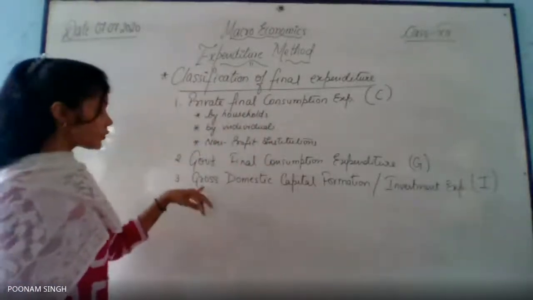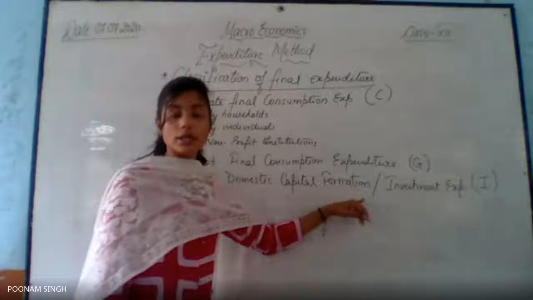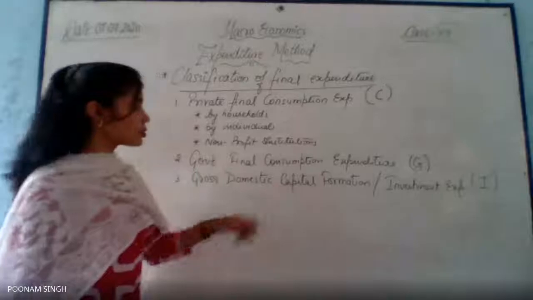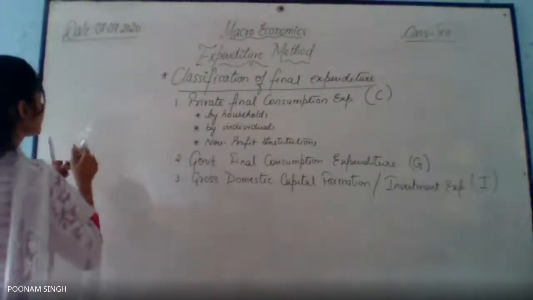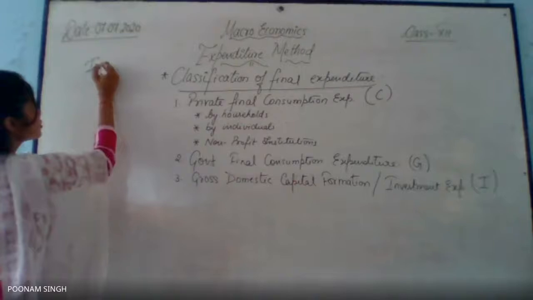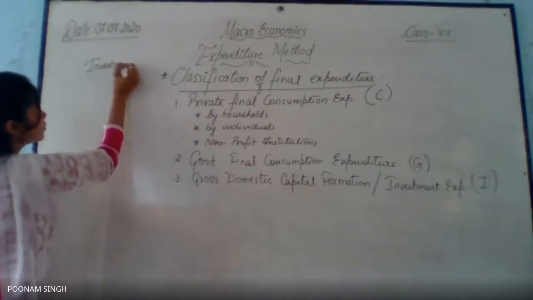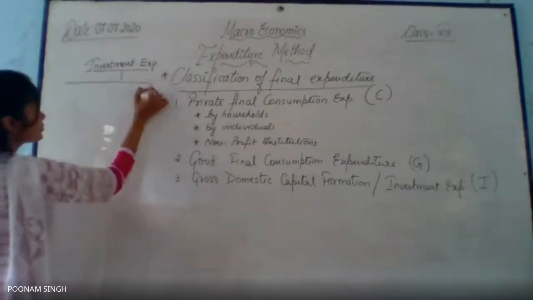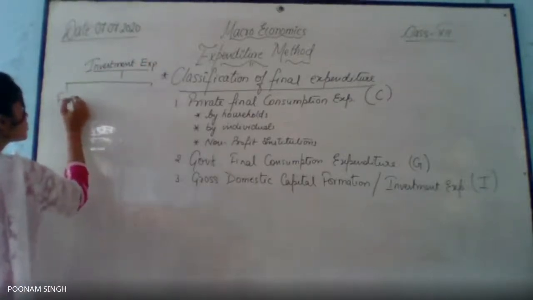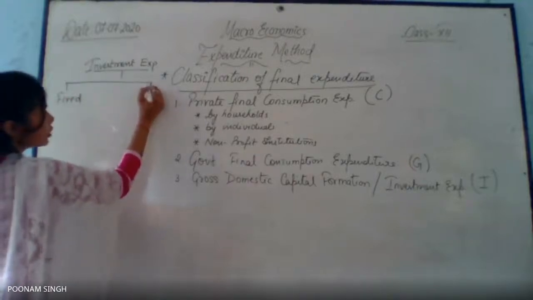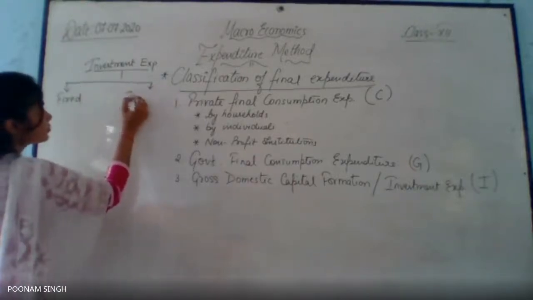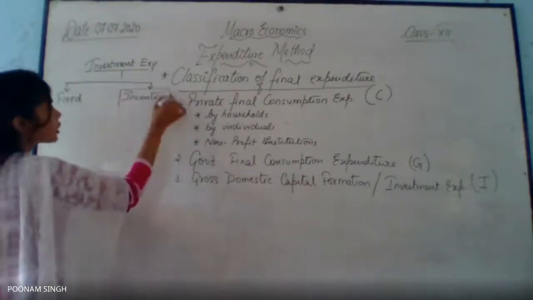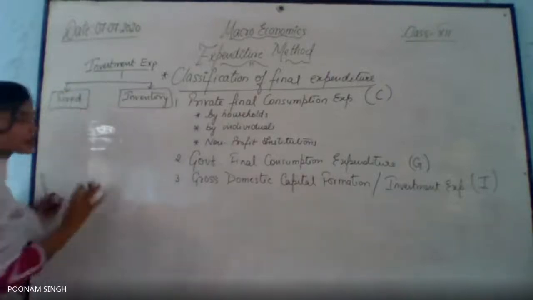As far as gross domestic capital formation is concerned, first let's see what the types of investment expenditure are, then I'll come to this. So I'll write it here. Investment expenditure is basically of two types: one is fixed and another one is inventory, right? So let's first discuss fixed.